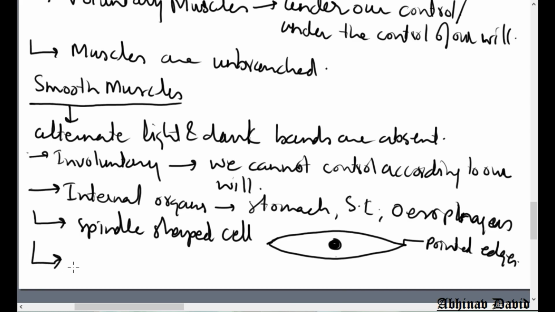And how many nuclei are there? You can see they have only one nucleus. So the cells are uninucleated. Uninucleated cells means having only one nucleus. Okay, now let us see what is given here in the NCERT.